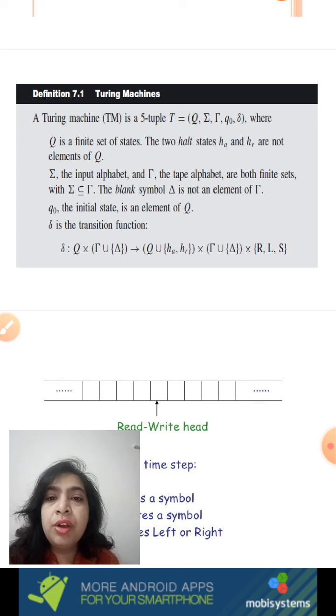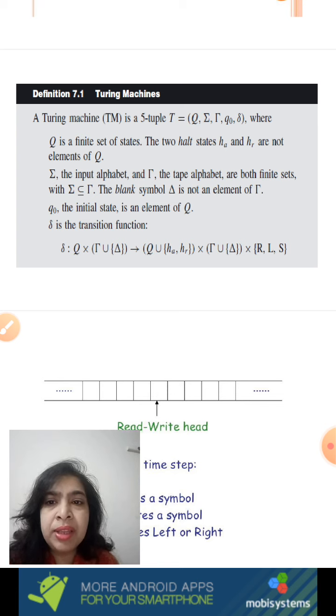So instead of representing multiple accepting states with double circles, we have here a provision of halt with acceptance, a single state whose name will be HA, and similarly another state for halt with rejection. So after performing its processing, the machine will halt either by accepting the string or rejecting the string, and depending on it, it will either land in HA or HR.